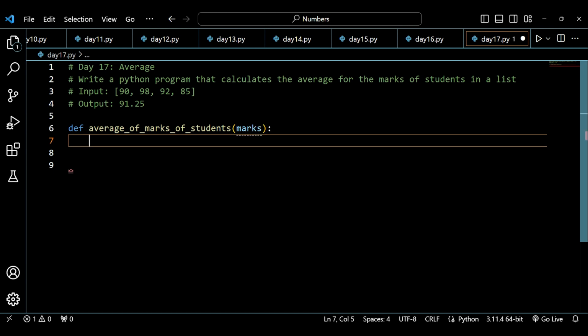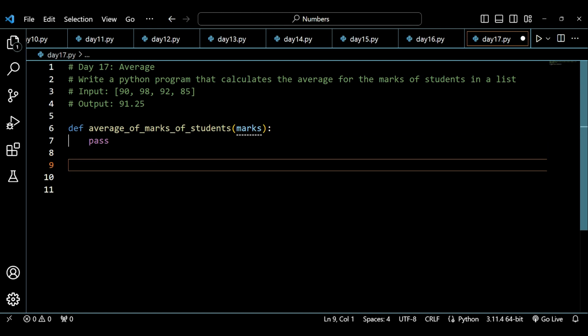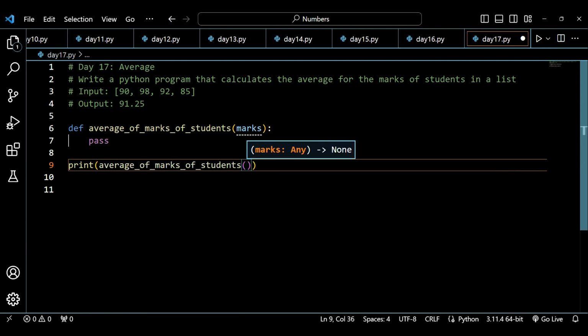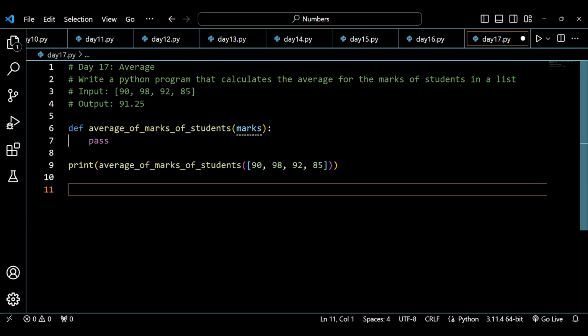Now what we will be doing here is writing some logic. Before I do this, let us pass this value for a while, and I will take a print statement here and write average of marks of a student. I will be taking 5 subjects. Let's just take 4 subjects: 90, then 98, then 92, and 85. There are 4 subjects, so I'm taking this whole value here so that we know whether our output is coming correct or not. Then we can take more subjects as well.